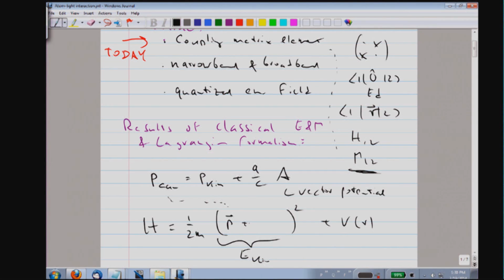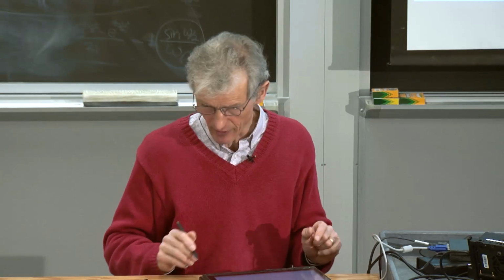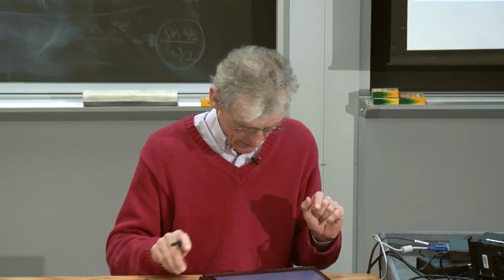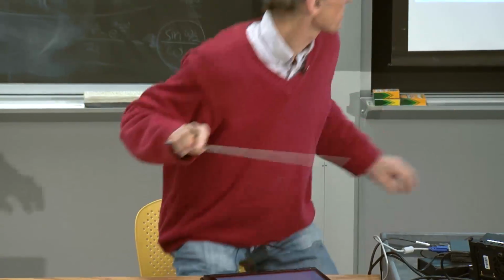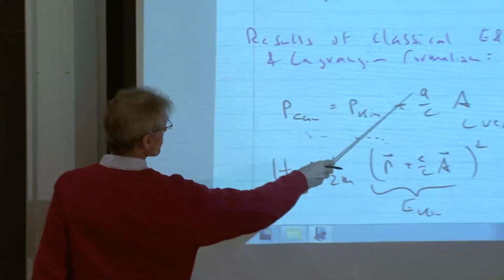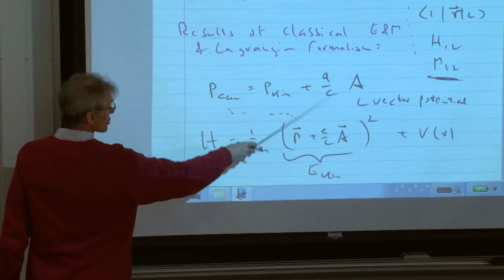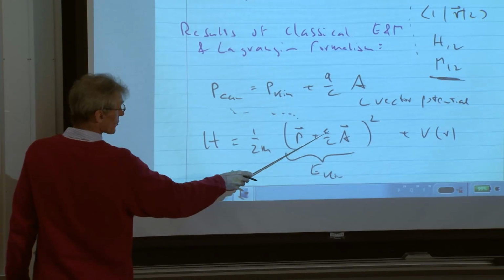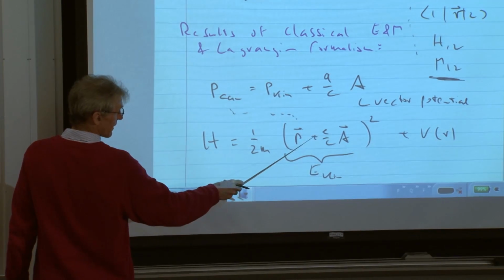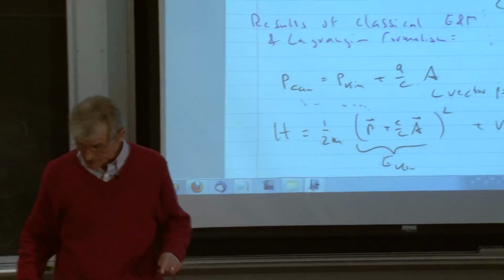We have to correct for the vector potential to go from the canonical momentum to the mechanical momentum, and if we square that, this gives the kinetic energy. If you worry about the sign here, I've assumed that the charge Q of the electron is minus e, so that's why we have a plus sign here and not a minus sign.